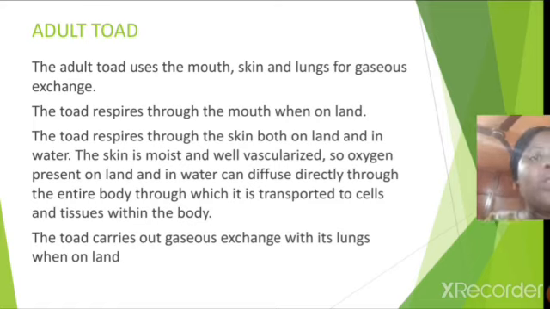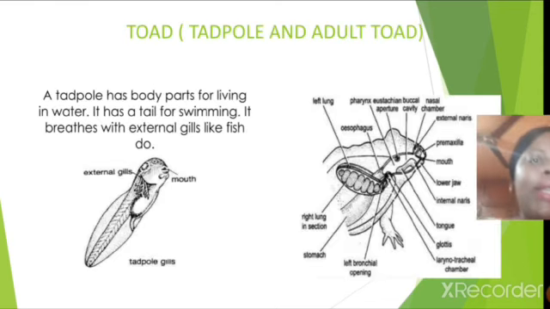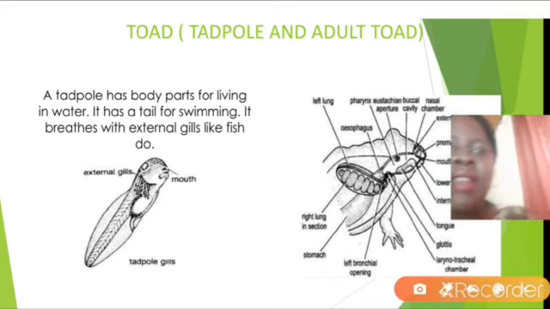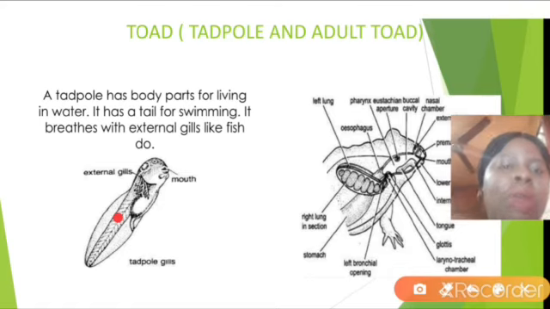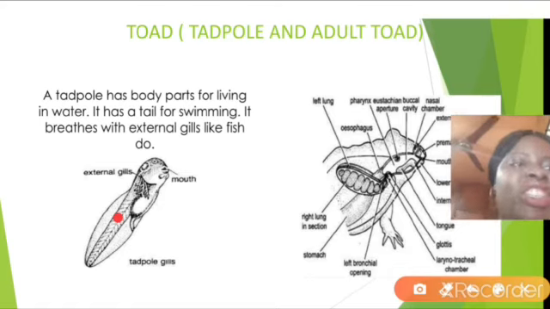So oxygen present on land and in water can diffuse directly through the entire body, through which it is transported to the cells and tissues within the body. So the toad carries out gaseous exchange with its lungs when on land. Let's look at the slide here. This is what a tadpole looks like. That is the young toad, called the tadpole. This is the external gill right here, so it makes use of the external gill to exchange gases.